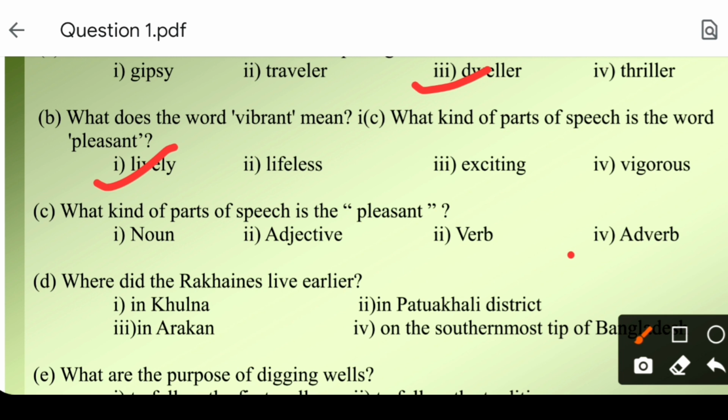Don't mind. What kind of parts of speech is the word pleasant? Pleasant is an adjective. So this is the right answer.